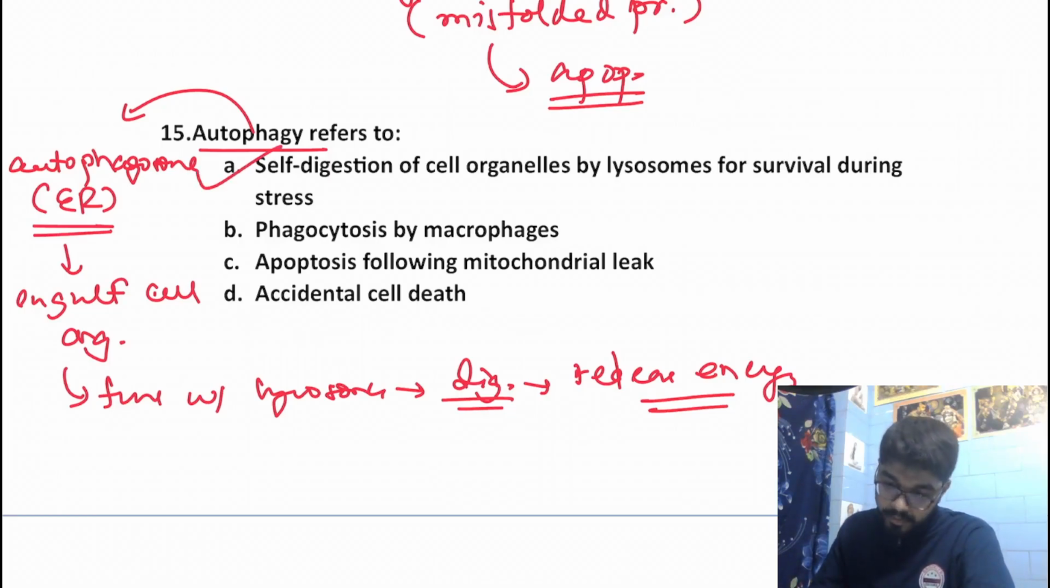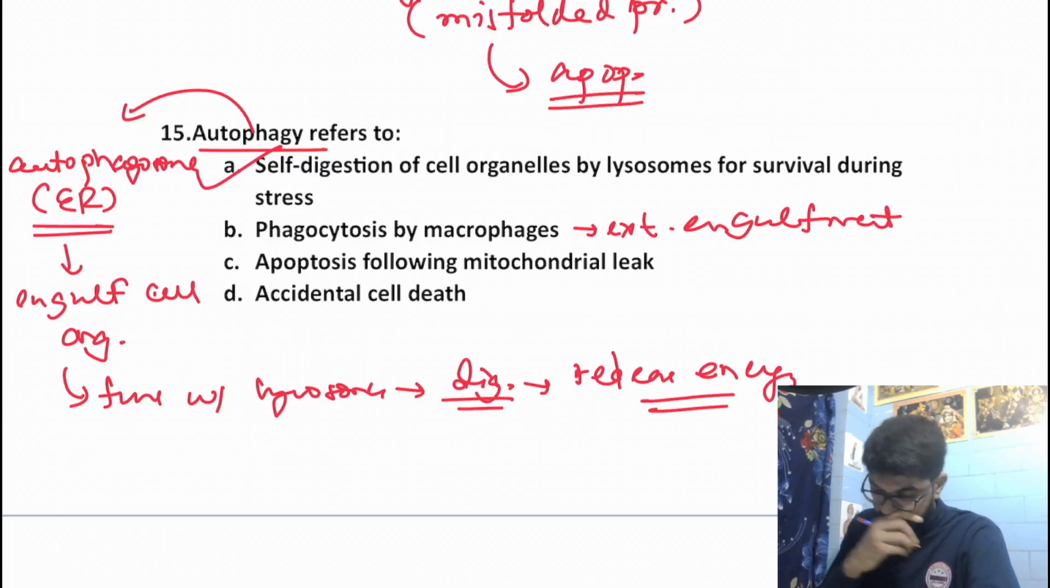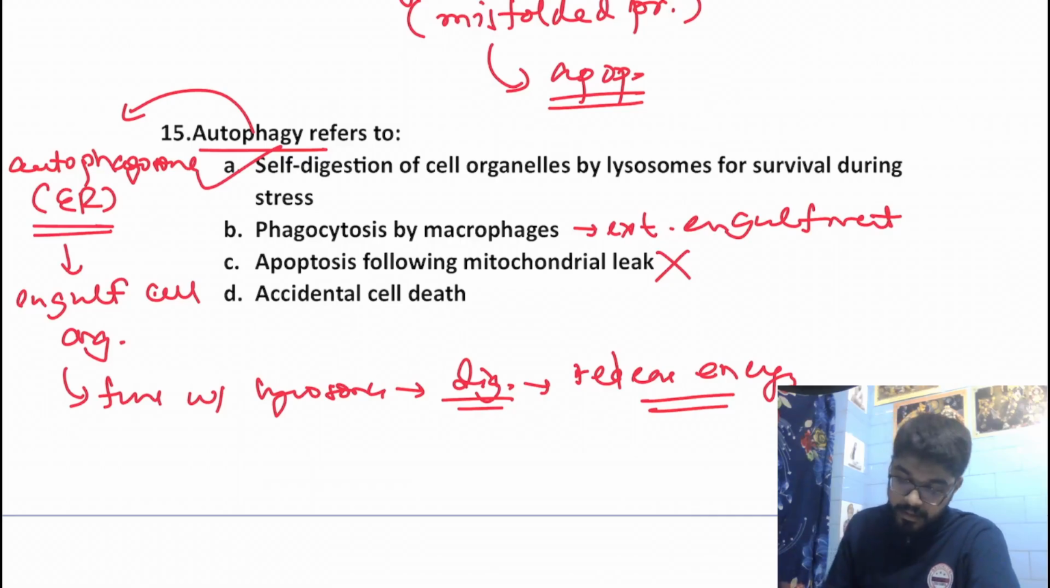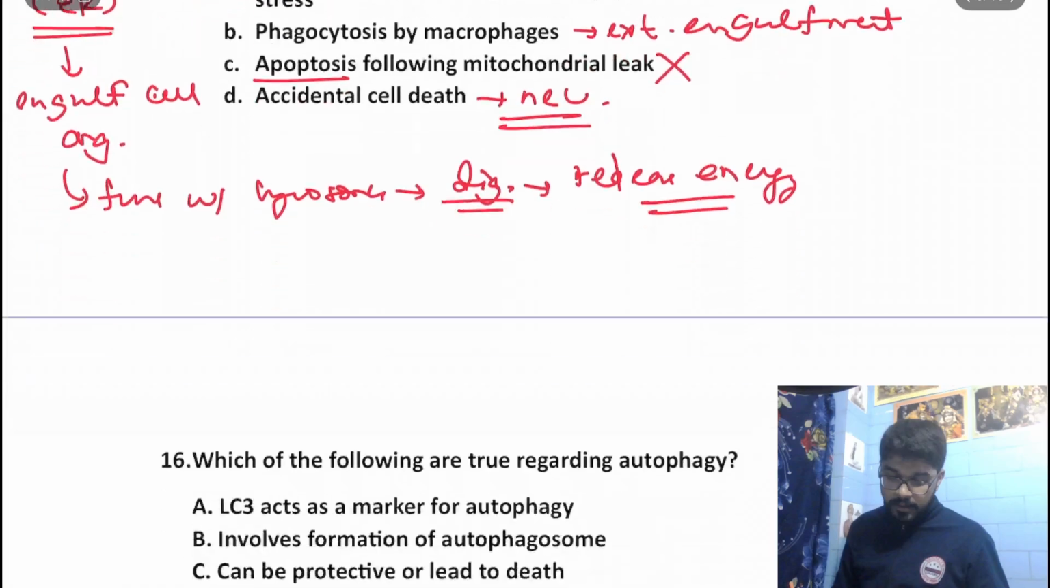Phagocytosis by macrophages. No, in phagocytosis by macrophages, there is external engulfment. Right? Apoptosis following mitochondrial leakage. No, apoptosis following mitochondrial leakage is apoptosis, of course. Why would there be autophagy? Accidental cell death is necrosis. Right? This is not autophagy. Okay. Moving on to the next question.